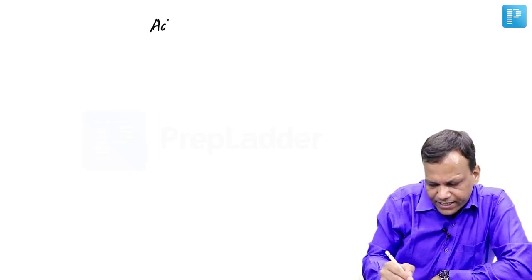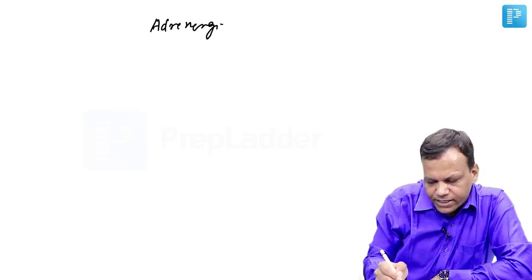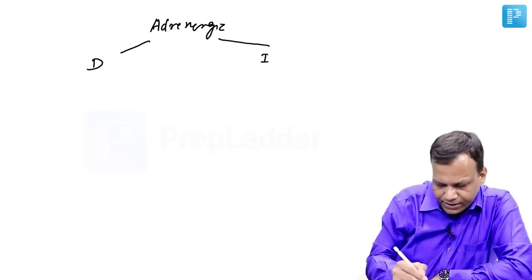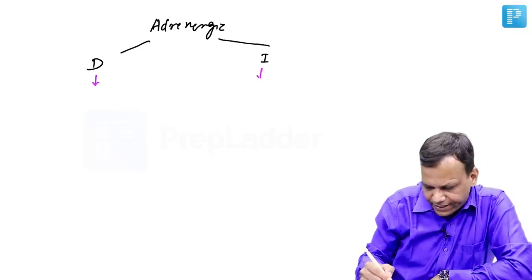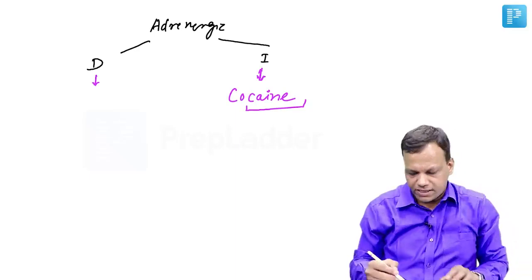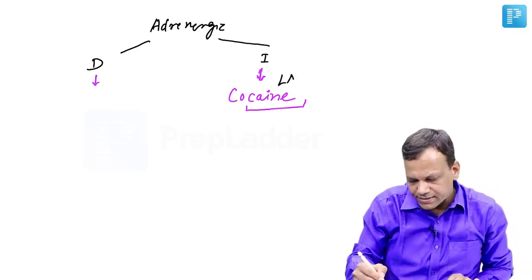Okay. So we'll move to these sympathetic drugs, or we can say adrenergic drugs. Adrenergic drugs may be directly acting or indirectly acting. Directly acting drugs we are going to discuss in detail. The indirectly acting drug is cocaine. Cocaine, we know, is a local anesthetic. It's ending with cane, so it is a local anesthetic.